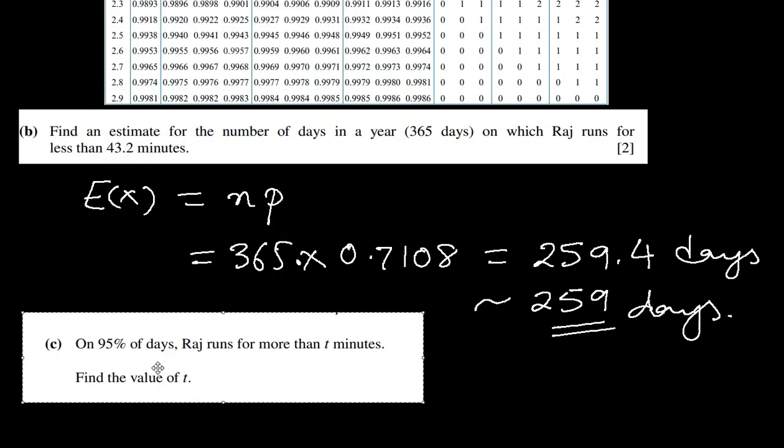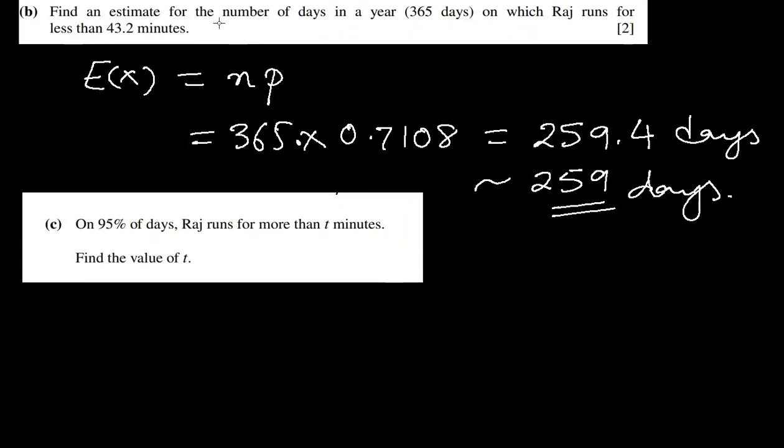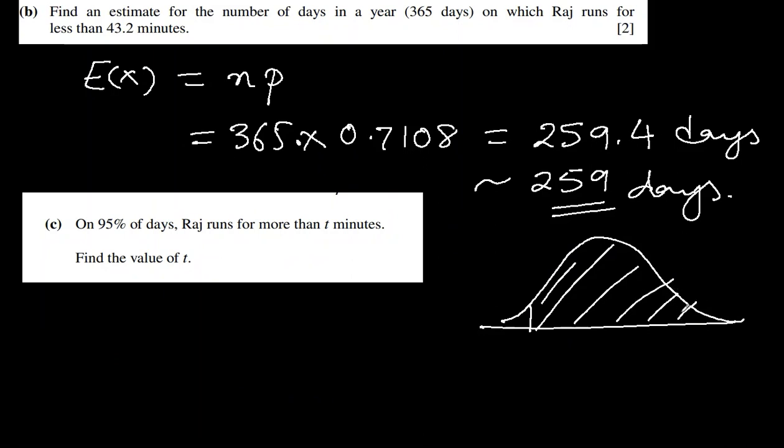Next, on 95% of the days, Raj runs more than t minutes. Alright, 95% is a very big probability. So if I draw it again, 95% will be somewhere like this. This will be 95%, the more one. But there is no Z score I can find for this part.